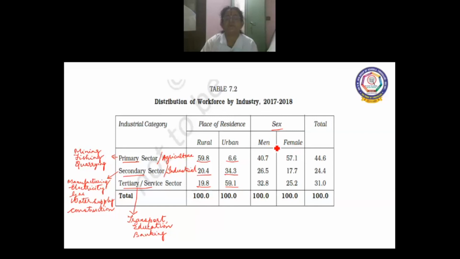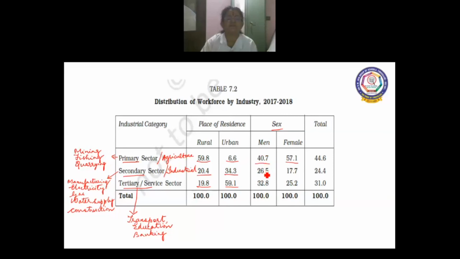So when we compare male and female, you can see in primary sector, 57.1 percentage of female workforce depend on primary sector, whereas the male workforce it is only 40.7.